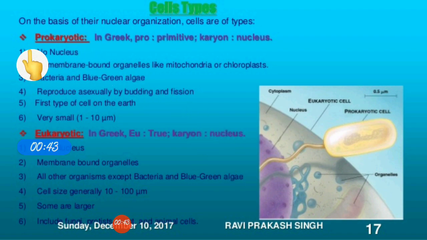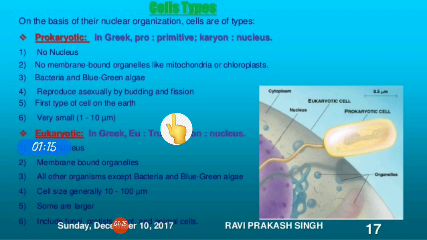These have no nucleus. So what does the nucleus contain? The chromosomes and the DNA, the genetic material. So if prokaryotic cells have no nucleus, the genetic material of the cell is spread in the cell without the nucleus. They have no membrane bound organelles. All the important things are just spreading out in the cell as it is, without any membrane.